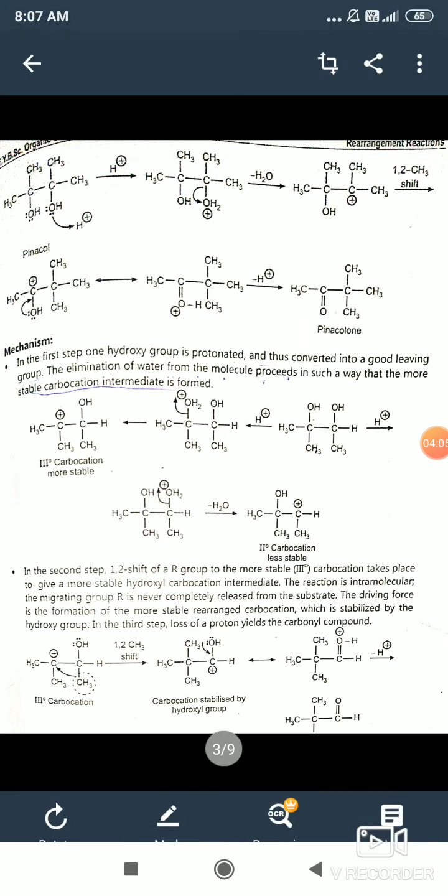Then another example, in the first step, one hydroxy group is protonated and thus converted into good leaving group. The elimination of water from the molecule proceeds in such a way that the more stable carbocation intermediate is formed.